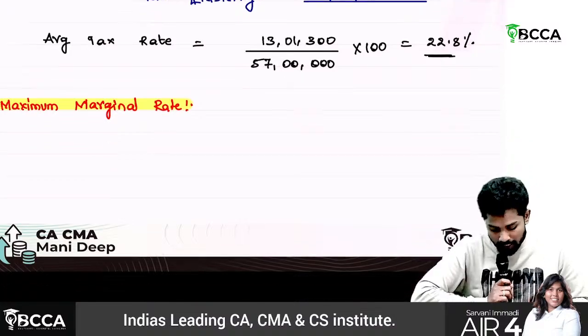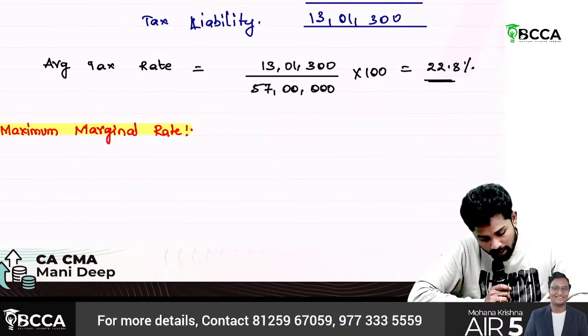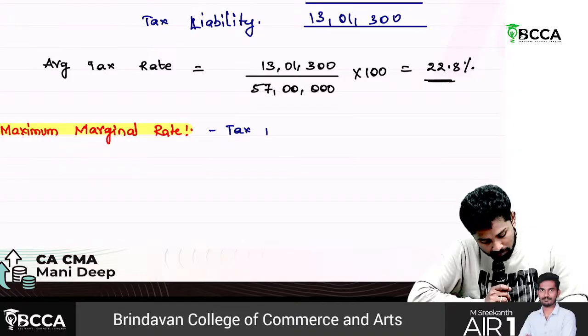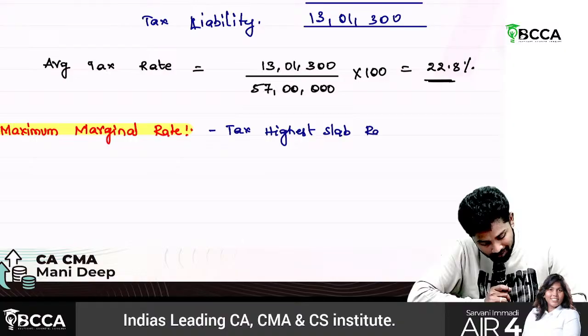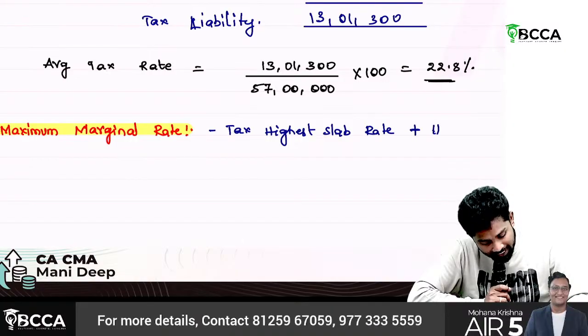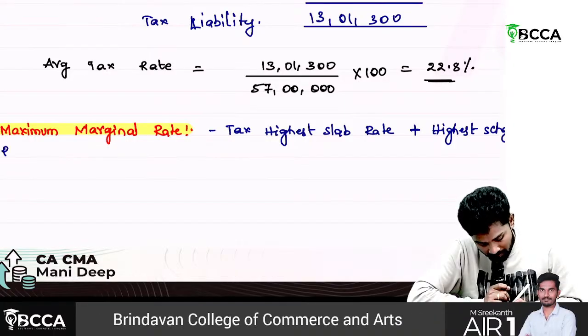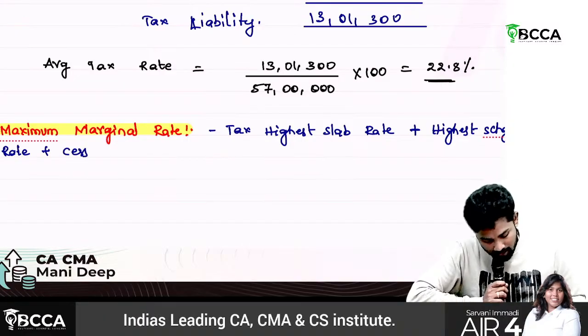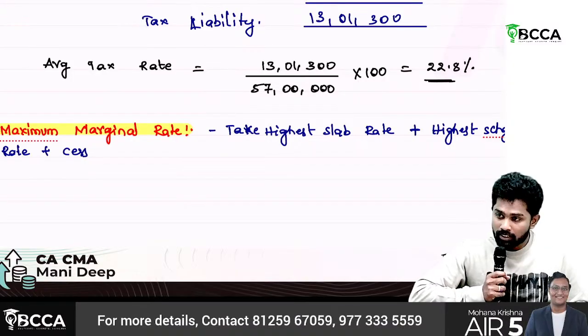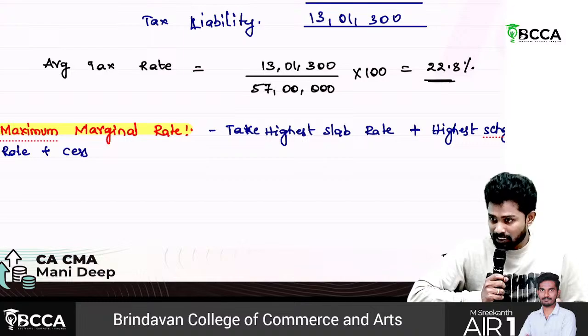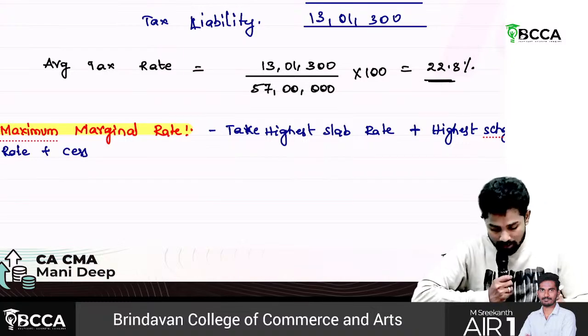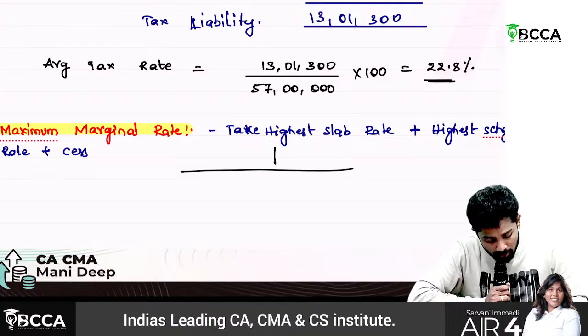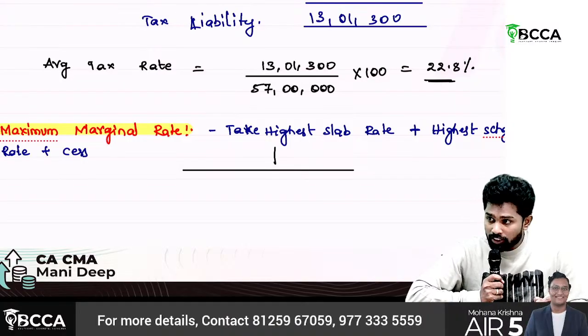So how do we compute maximum marginal rate? Take the highest slab rate applicable, plus the highest surcharge rate, plus cess. On the highest slab rate, what should you levy? The highest surcharge rate applicable, and the cess. Sir, then it would be changing in both the regimes. New regime it will be different, old regime it would be different.